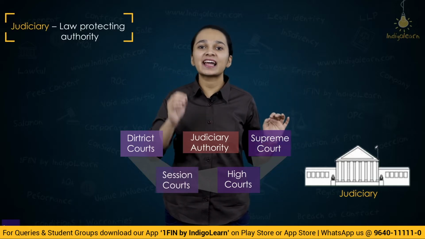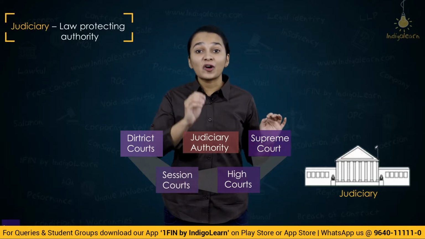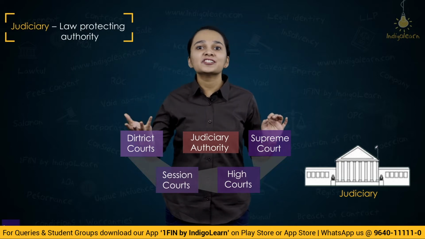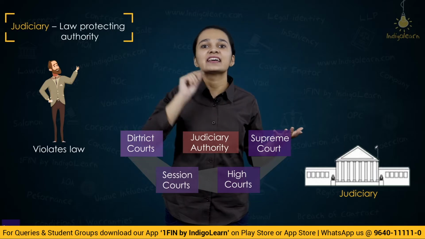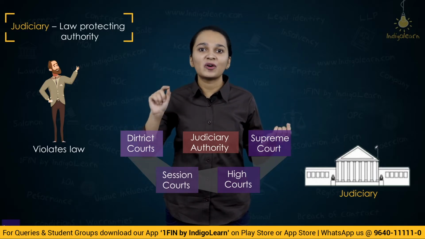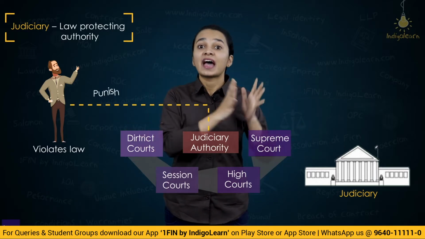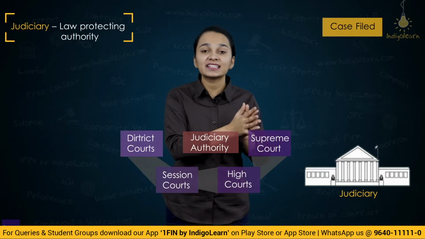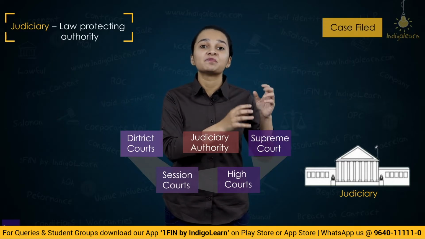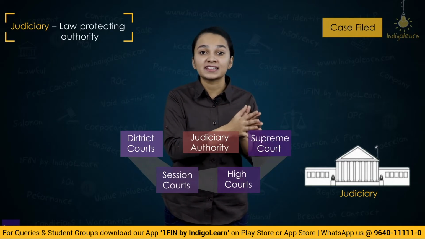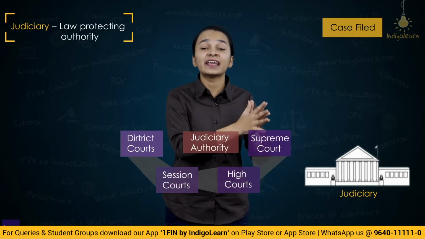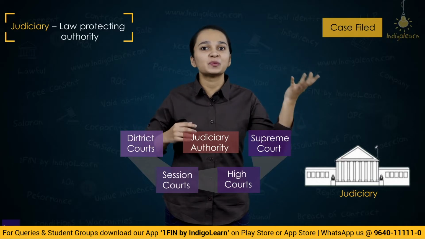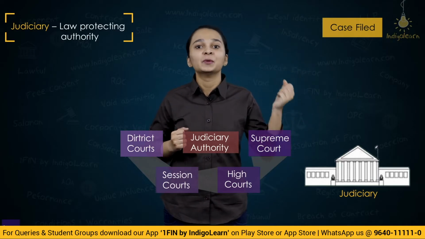And why do we say that they are protecting the law? Because in case there is a person who violates the law, it is the judiciary who will make sure that the person who has violated the law has been punished. And whenever a case is filed in the high court or supreme court or any judiciary authority, the judicial authority will give different judgments.